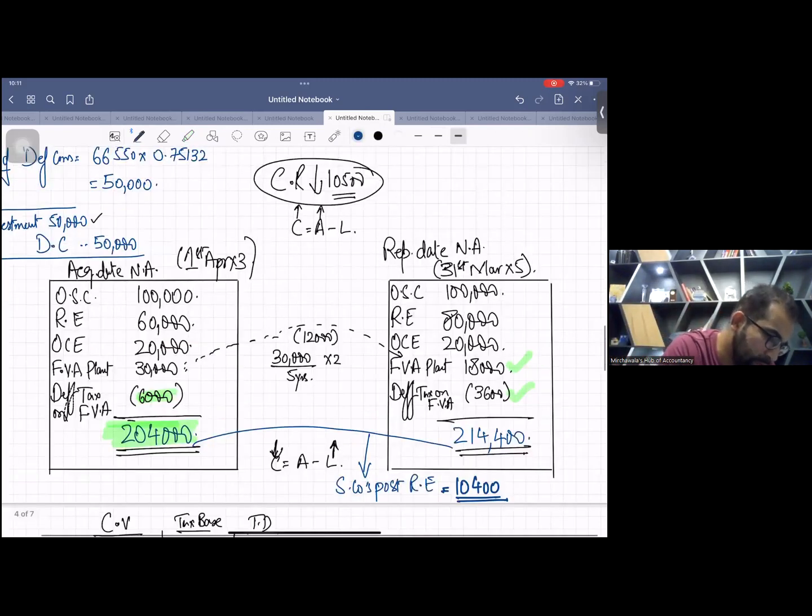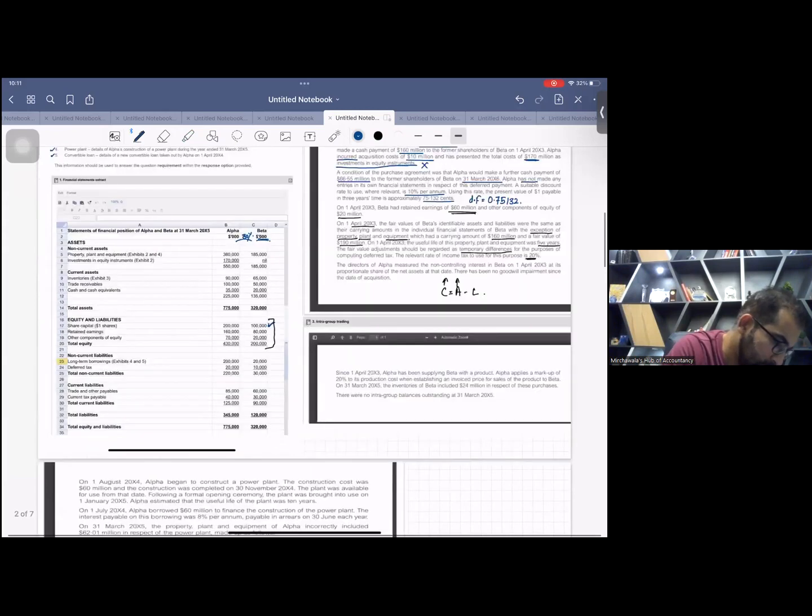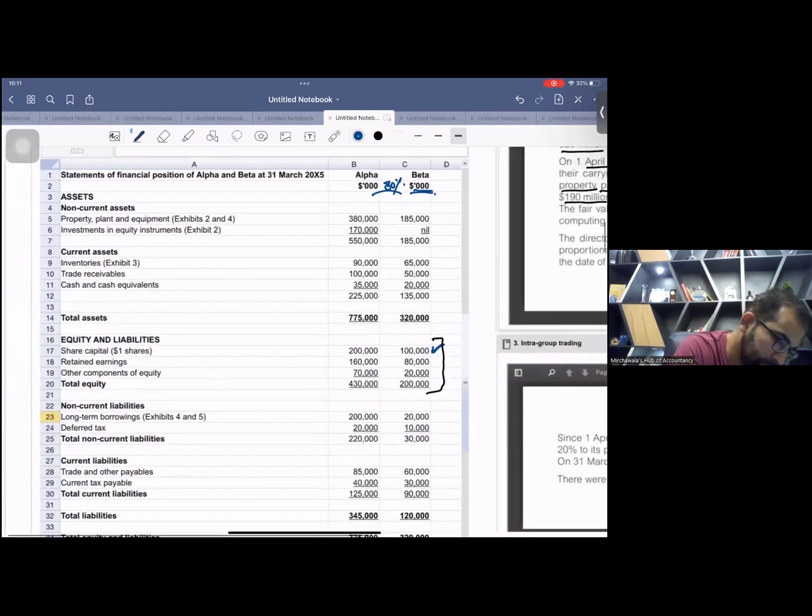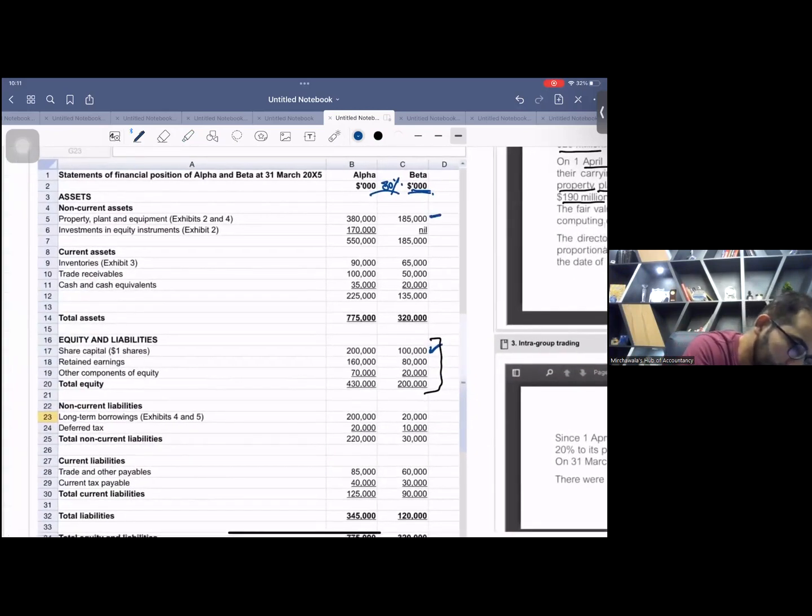18,000 and 3,600. Wait. See this. And here you will write deferred tax. Where is the deferred tax? Yes. Okay. 18,000 and 3,600.